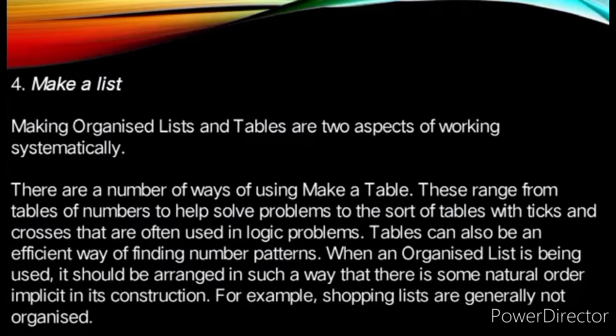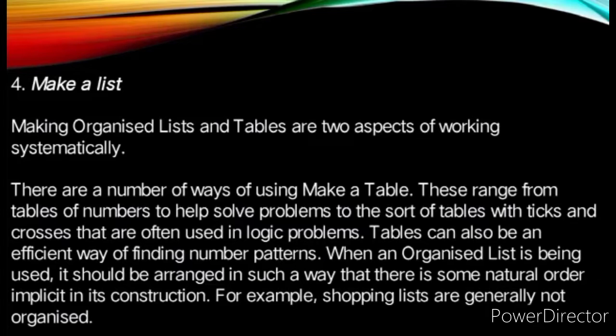4. Make a list. Making organized lists and tables are two aspects of working systematically. There are a number of ways of using make a table. These range from tables of numbers to help solve problems to the sort of table with ticks and crosses that are often used in logic problems.